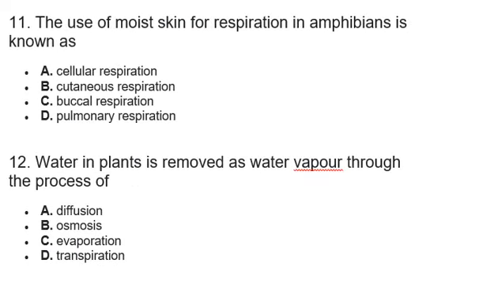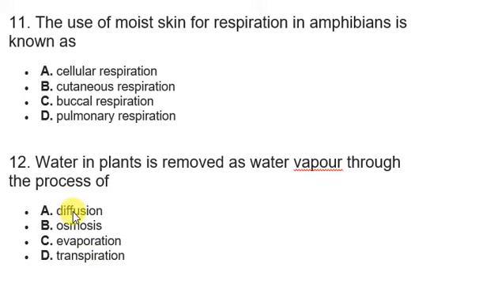So question number 12. Water in plants is removed as water vapor through the process of... Now in humans, water is removed through a lot of methods, for example urinating, and one of the most visible ways in which we lose water is through sweating. However, in plants, water is lost through a process called transpiration. Okay, transpiration. The process of water loss in plants is called transpiration.